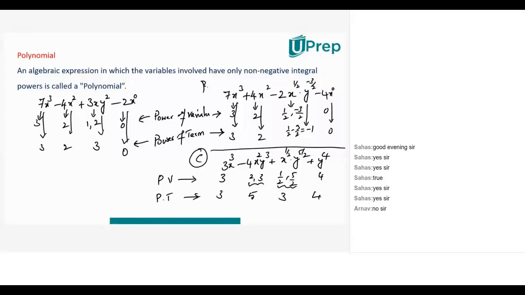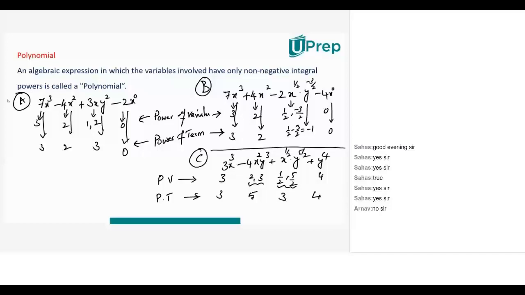Now observe, Bhumika. A is a polynomial. My question is, is B a polynomial? Bhumika, is it a polynomial B?